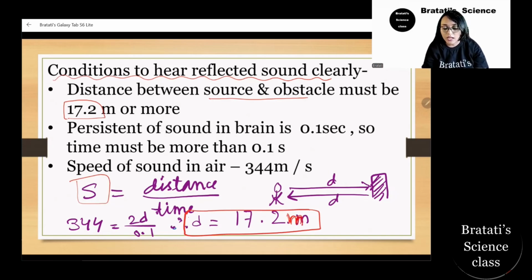This 17.2 meter is the minimum distance, or it can be more. Next, persistence of sound in the brain. I mean, the brain cannot interpret, so the time must be more than 0.1. So that's why we took it as a minimum distance, because it is a minimum time. And the speed of sound in air is 344 meter per second.